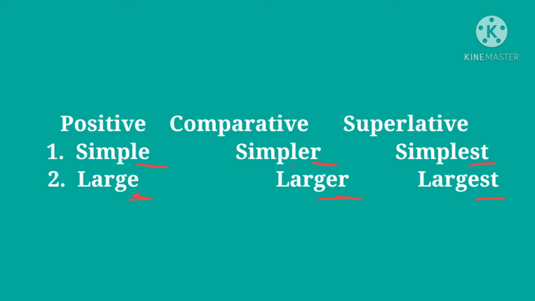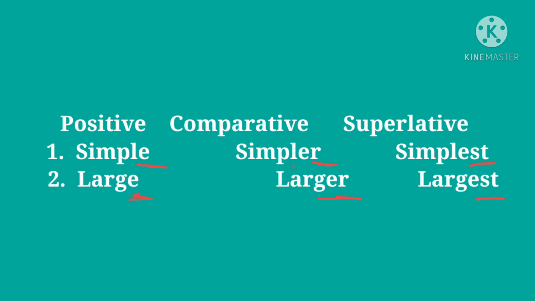This adjective also ends with the letter E. So in comparative degree it will be larger, and in superlative degree it will be largest. Means if the adjective ends with the letter E, in comparative degree we add R, and in superlative degree we add ST. That's why the adjectives are simple, simpler, simplest, and large, larger, largest.